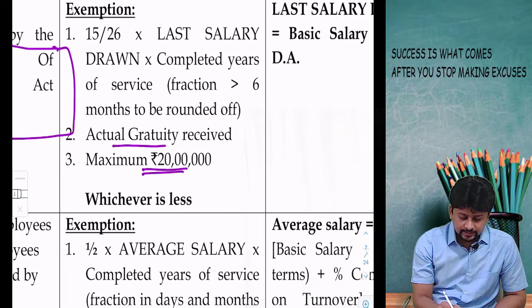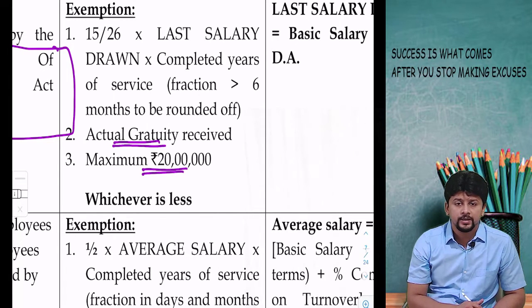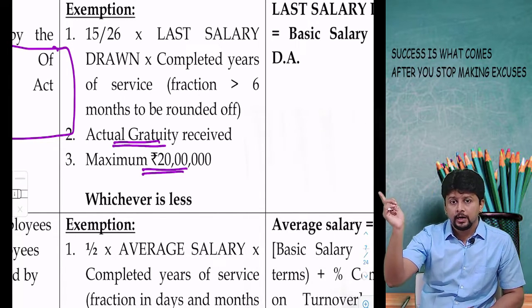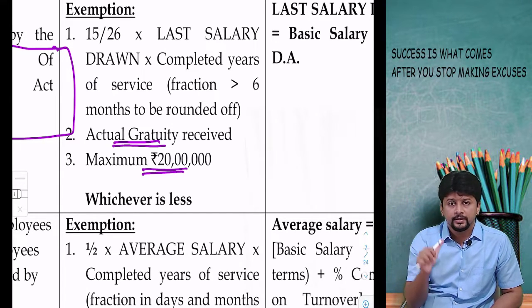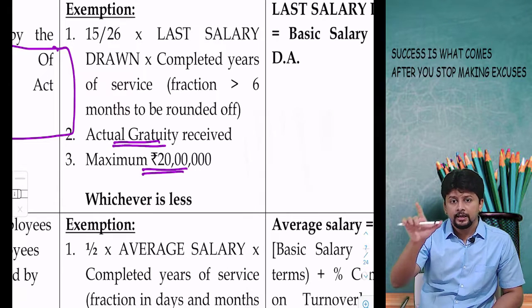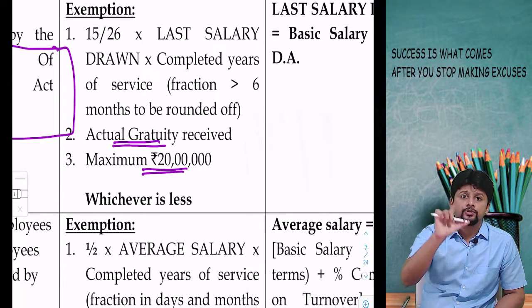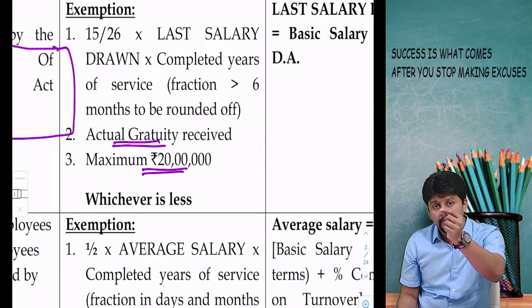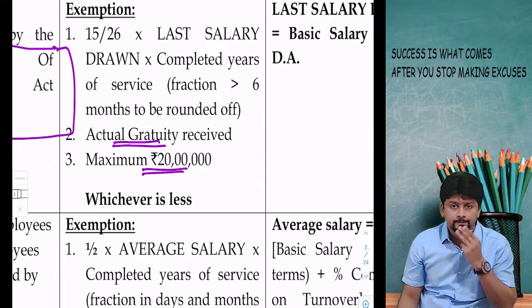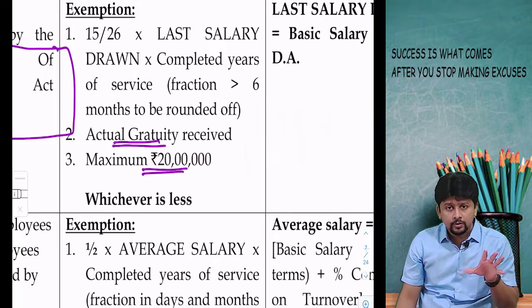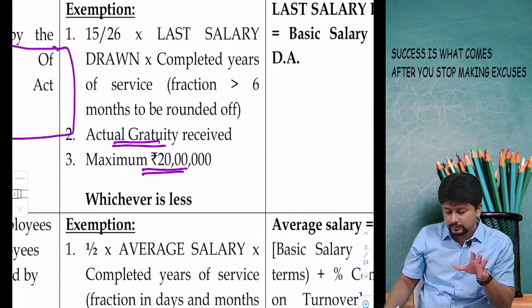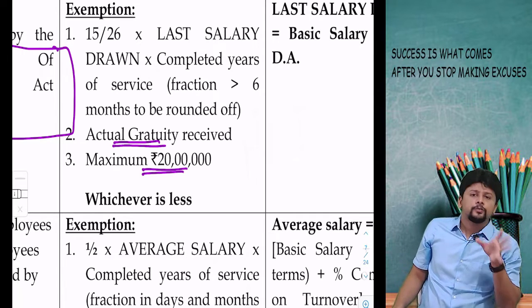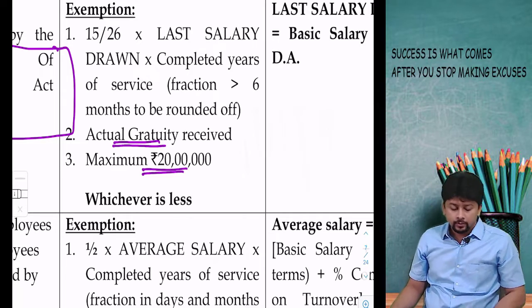Of course, in the exemption formula, actual amount will always be included. If you remember the house rent allowance HRA formula, actual HRA was part of my formula. Entertainment allowance, it's not an exemption, it's a deduction. But if you go to that formula, it says actual allowance received is one out of the 3 items. So whenever you have this concept of whichever is less, one of the 3 things, one of the 4 things is going to be the actual amount.